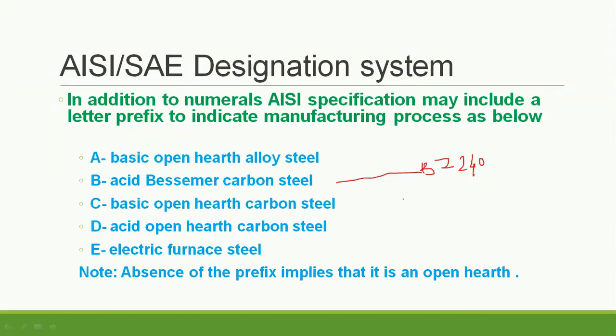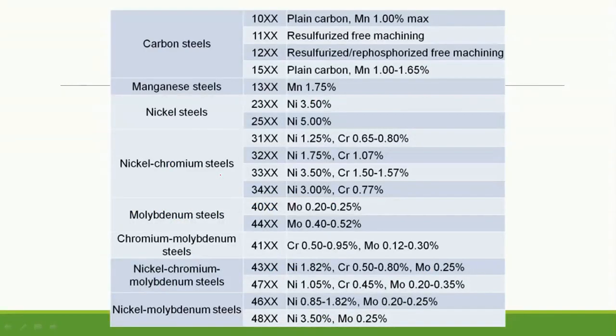So similarly, if the number is having A letter before it, it means it is a basic open hearth alloy steel. B means acid Bessemer carbon steel. C means basic open hearth carbon steel. Then D means acid open hearth carbon steel, and E means electric furnace steel. And if there is no alphabet before a number, so that means the absence of this prefix means that it is an open hearth steel. So it is made in open hearth. Okay, so open hearth steel.